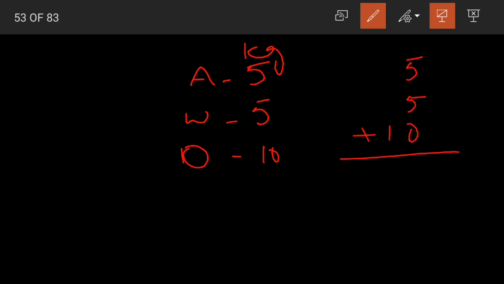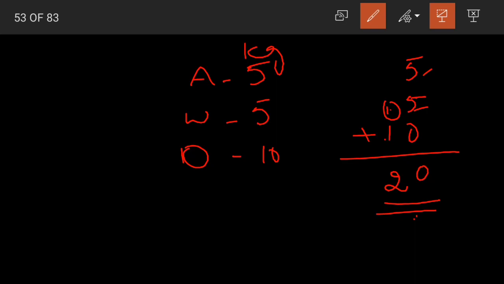Okay, remember to write in the correct place values. 5 plus 5, 10, 10 plus 0, 10. 0 here, 1 carried, 1 plus 1, 2. So 20. 20 is the total weight of all the given fruits, children.